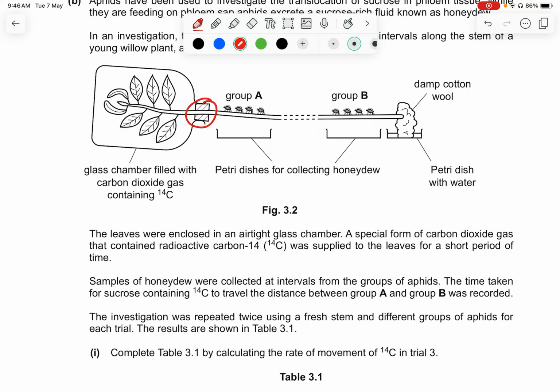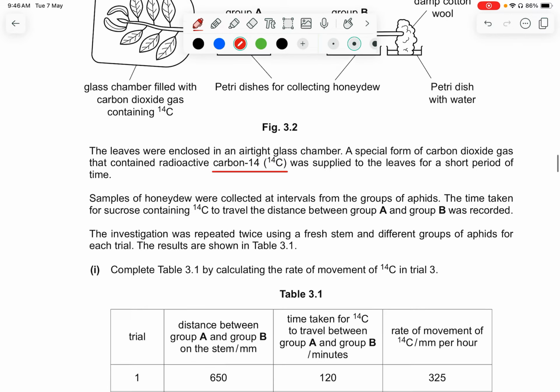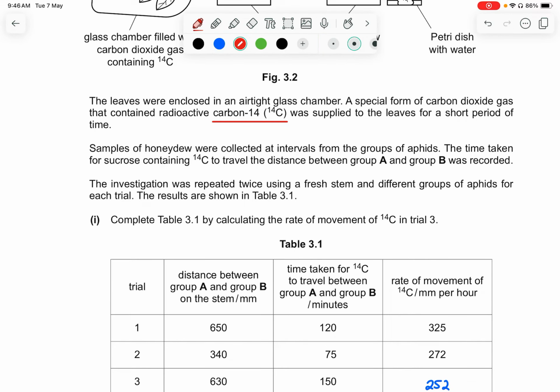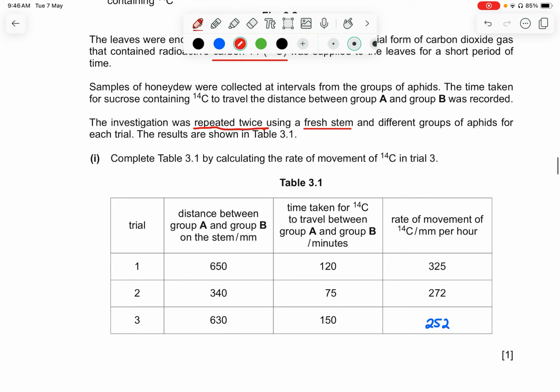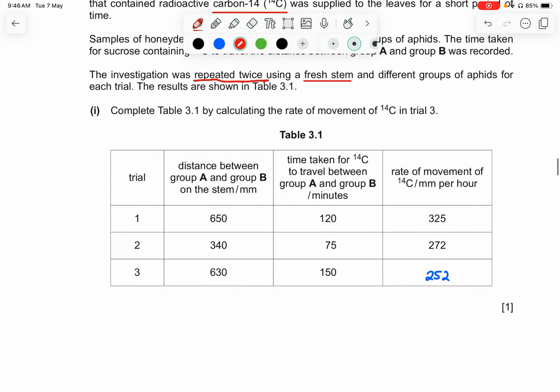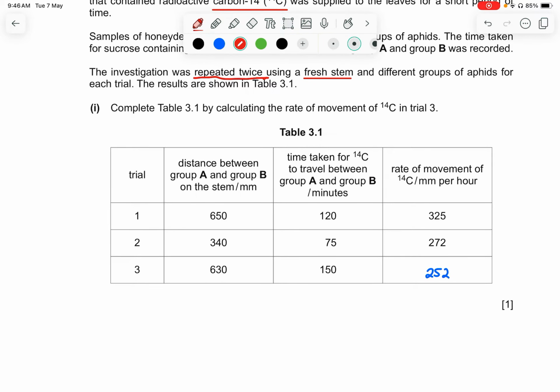A special form of carbon dioxide gas that contained the radioactive carbon-14 was supplied to the leaves for a short period of time, and samples of the honeydew were collected. The time taken for sucrose containing carbon-14 to travel the distance between group A and B was recorded. The investigation was repeated twice, using a fresh plant and different groups of aphids for each trial. The results are shown in table 3.1. They asked you to complete table 3.1.